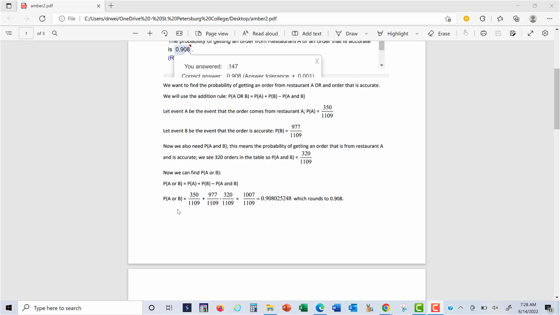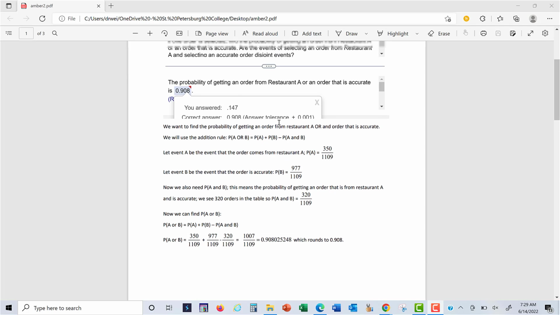So the probability that we get an order from restaurant A or that it's accurate is this fraction, which is the probability of getting an order from restaurant A, plus this fraction, which is the probability of getting an accurate order, minus the probability of getting an order from restaurant A that is also accurate, which was 320 over 1109. So if I add 350 plus 977 and subtract 320, I get 1007 divided by the 1109, the total number of orders, and I get an answer of 0.908 with a lot of other decimals, but they want 3 decimals in the answer, so that rounds off to 0.908.